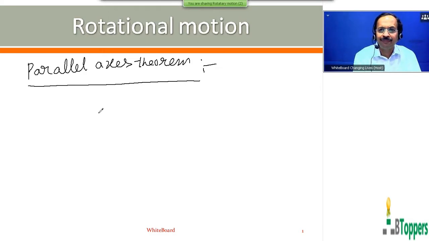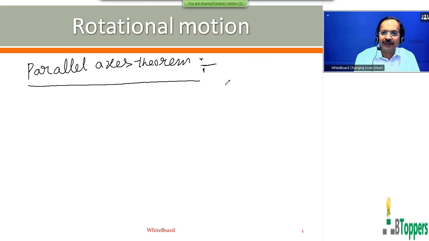So I am going to discuss the statement, that is how the theorem can be applied in practice. We can use the parallel axis theorem to calculate the moment of inertia of a rigid body about any axis which may not be passing through the center of mass of the body, if you know its moment of inertia about the parallel axis passing through its center of mass.